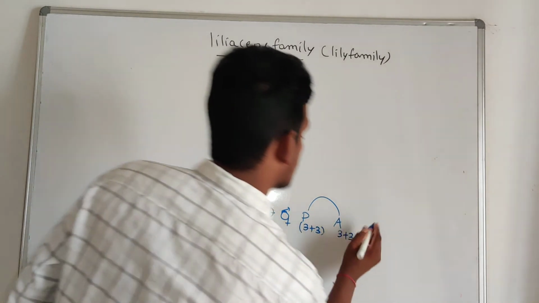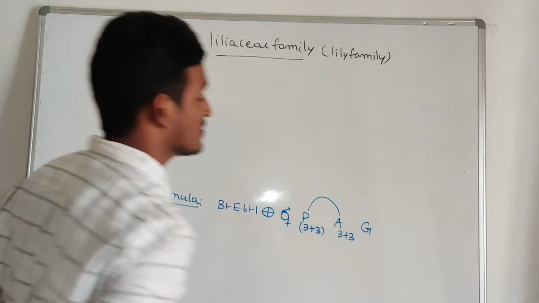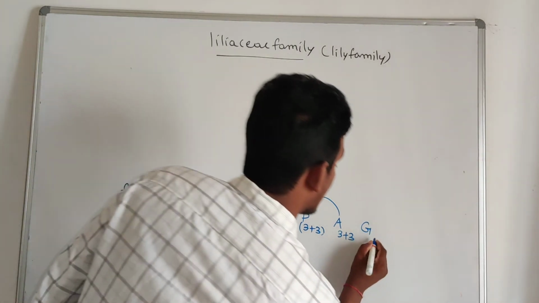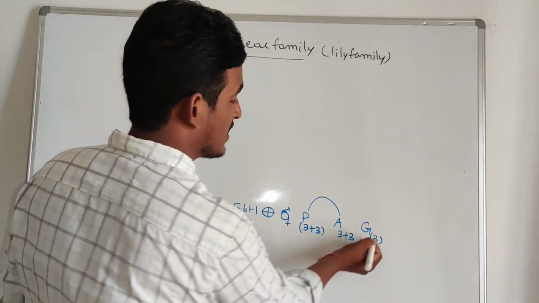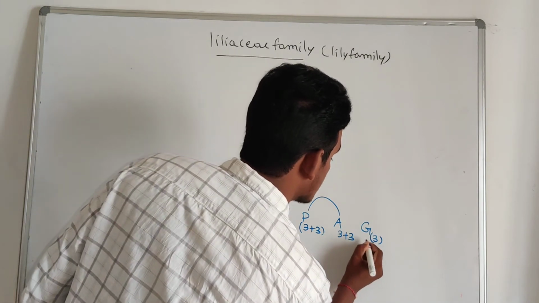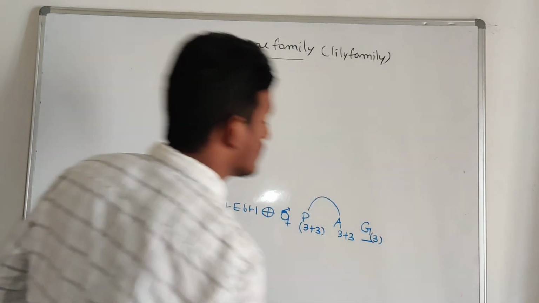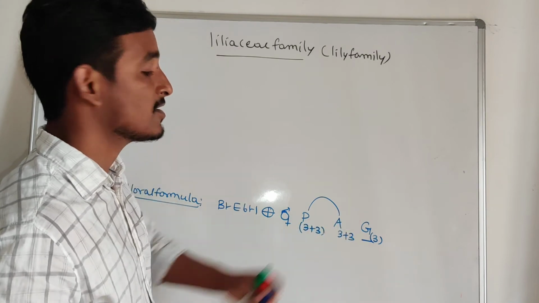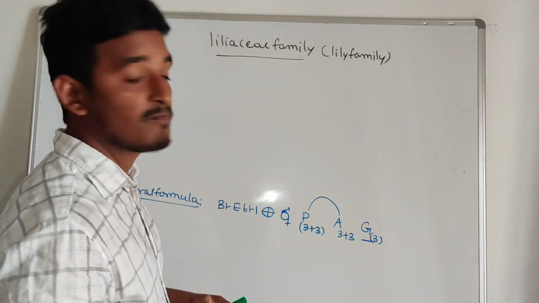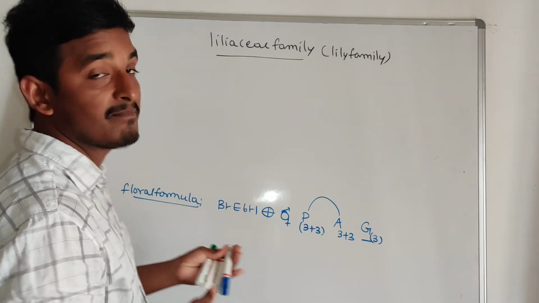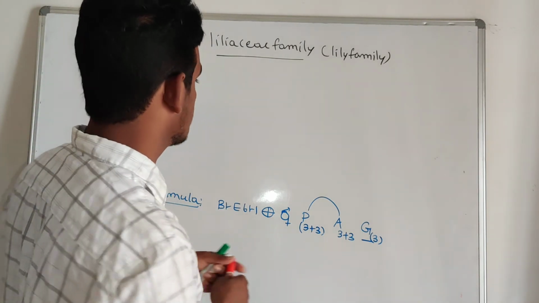After this, gynoecium. So here the gynoecium is tricarpellary, trilocular, syncarpous, united. Those are fused, and later the position of the ovary is a superior ovary, right? So it is about the floral formula. Based on this, easily we can make a floral diagram also. So see,